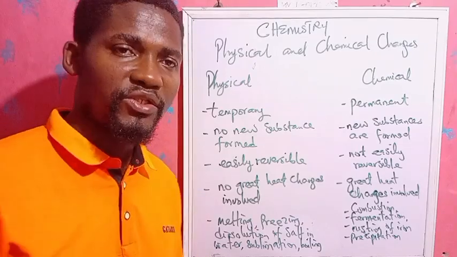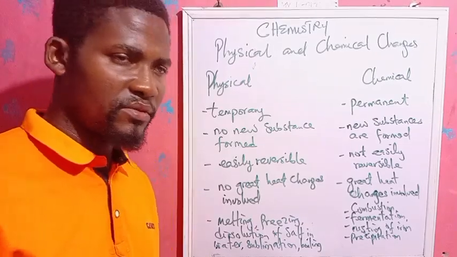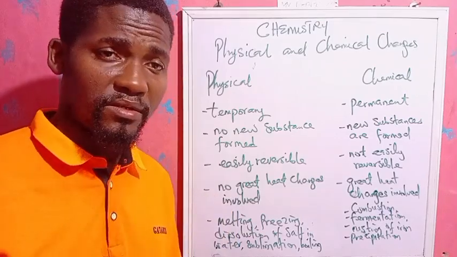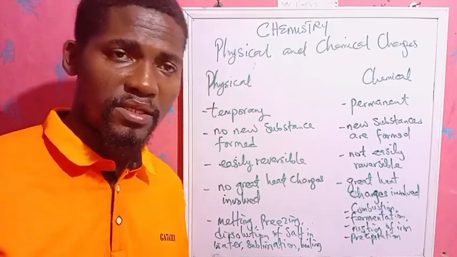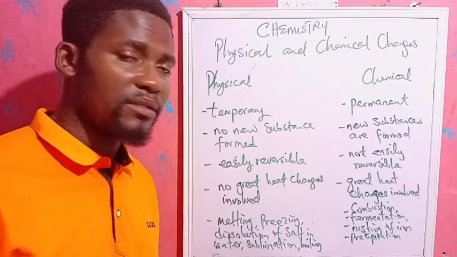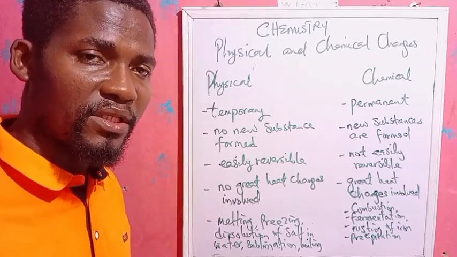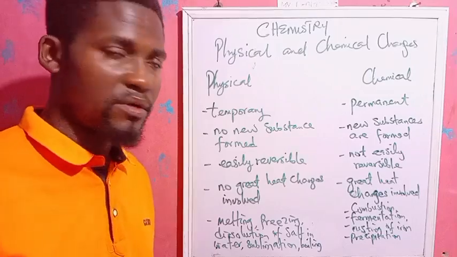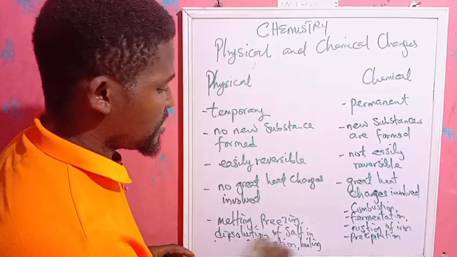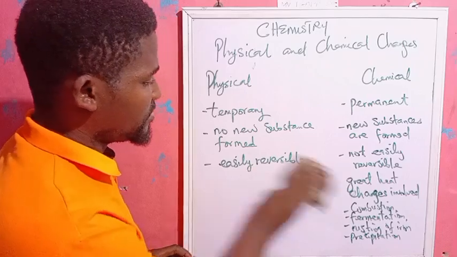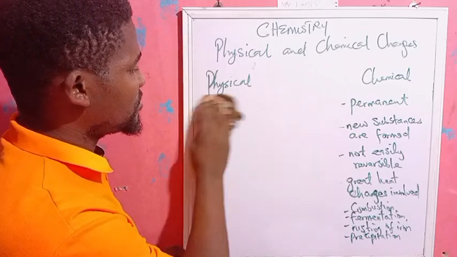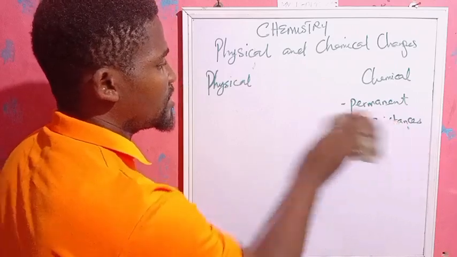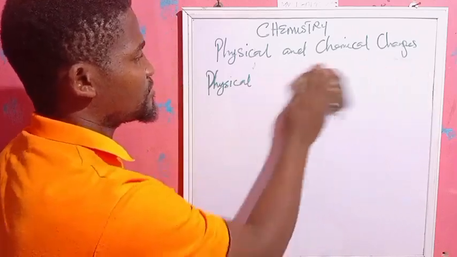From physical and chemical changes, we can go from physical changes to get mixtures, where substances mix together. We can also use that to explain what happens in mixtures, and then also compounds using chemical changes. So the next thing we're looking at is compounds and mixtures. We already know elements. You know what elements are? Elements are very simple substances or chemical substances that cannot be separated by an ordinary chemical process.